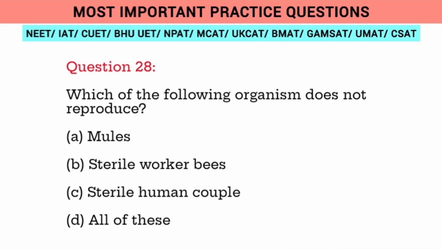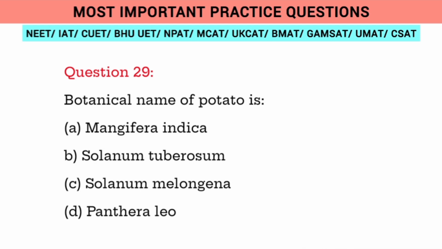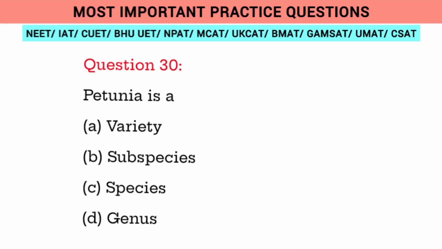Question 29. Which of the following organisms does not reproduce? A. Mules, B. Sterile worker bees, C. Sterile human couple, D. All of these. Question 30. Botanical name of potato is: A. Mangifera indica, B. Solanum tuberosum, C. Solanum melongena, D. Panthera leo. Question 31. Petunia is a: A. Variety, B. Subspecies, C. Species, D. Genus.